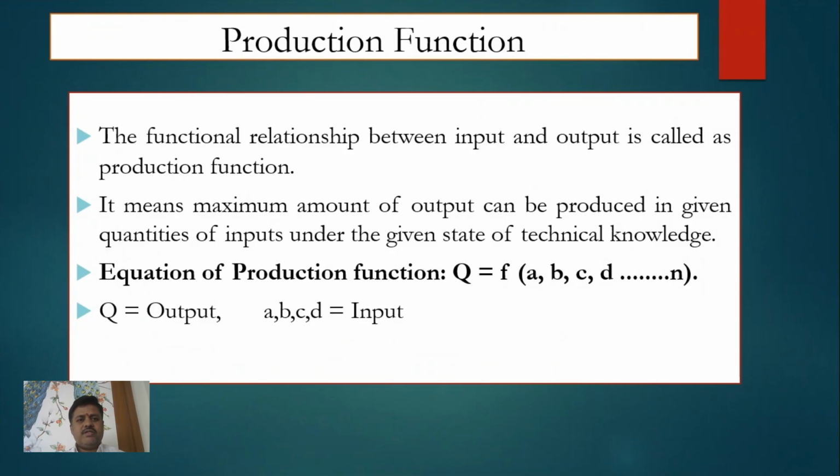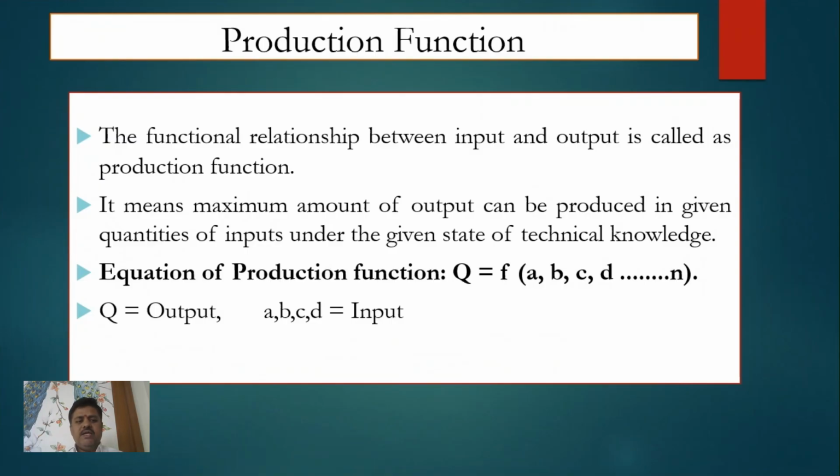These four factors are the inputs, and when we utilize these factors, we get something from it which we call output. Every producer always tries to maximize his output with the utilization of a minimum quantity of input. This functional relationship between input and output is called production function.